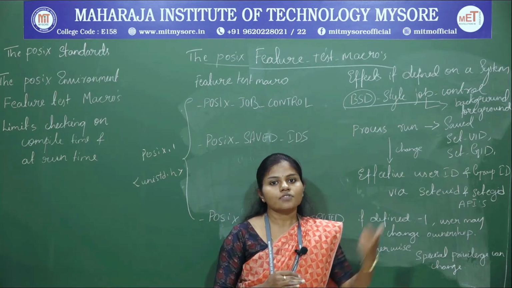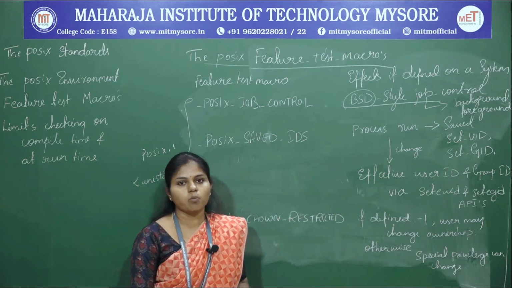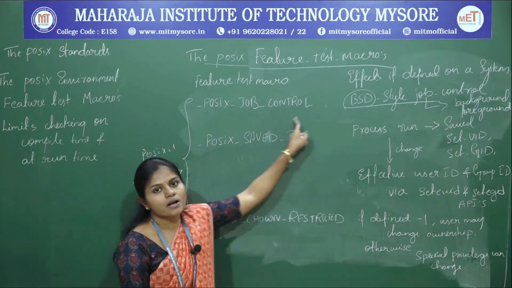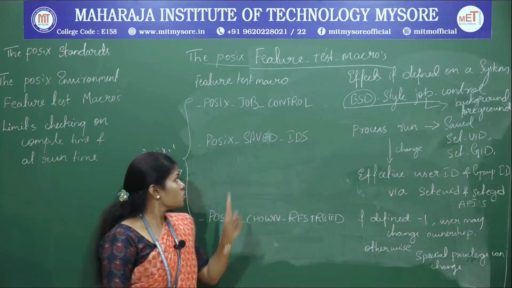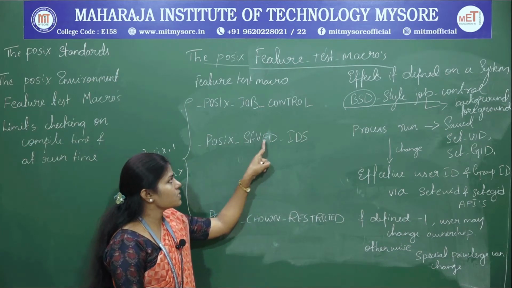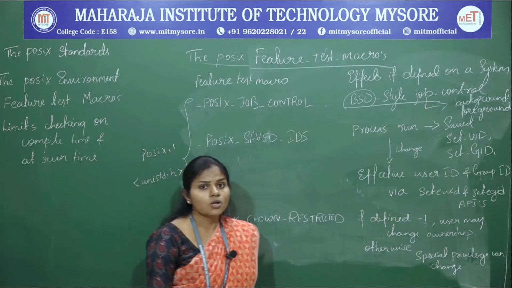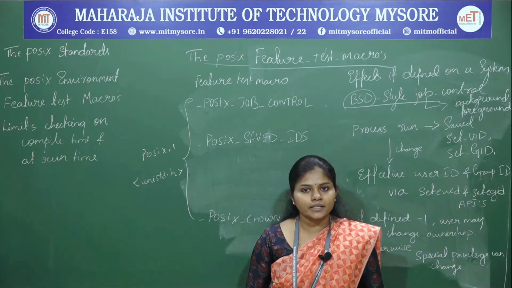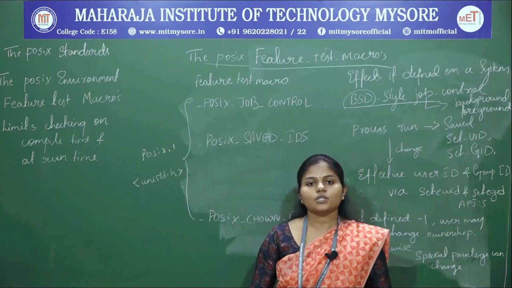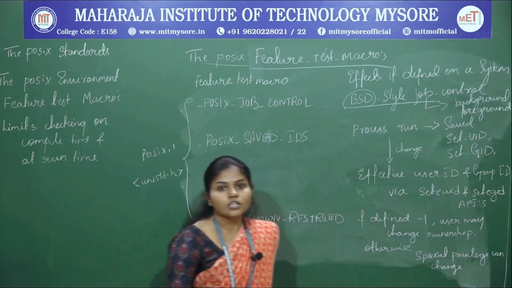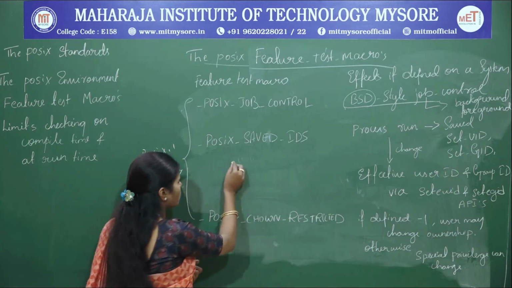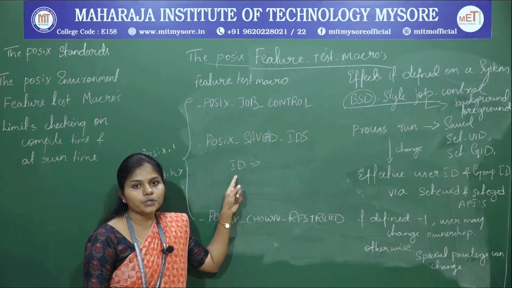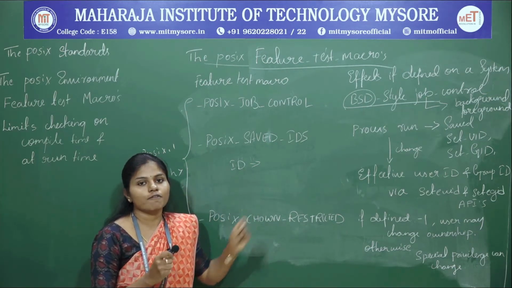In the same style, POSIX.1 is supported by making use of the manifest constant, that is POSIX job control. Now the second one, what is that second one? POSIX saved IDs. In the Unix operating system, whenever a user enters the system, Unix is going to assign a unique identification number, that we call an ID, for each and every user.